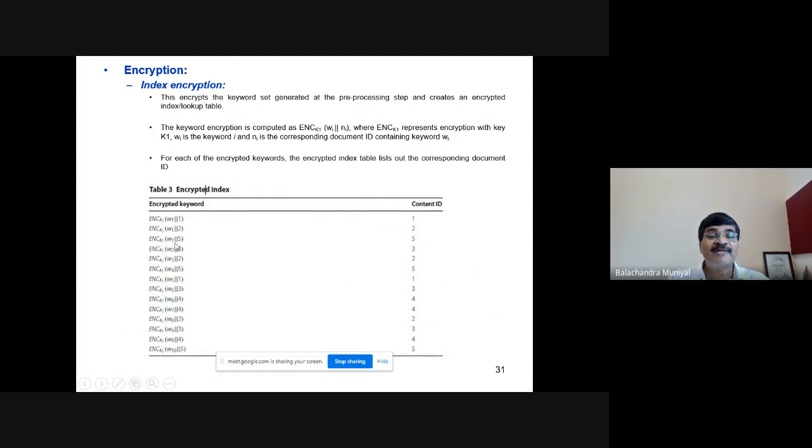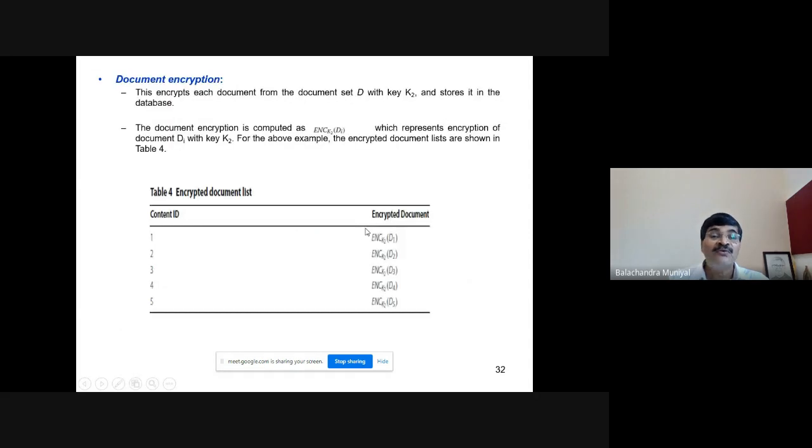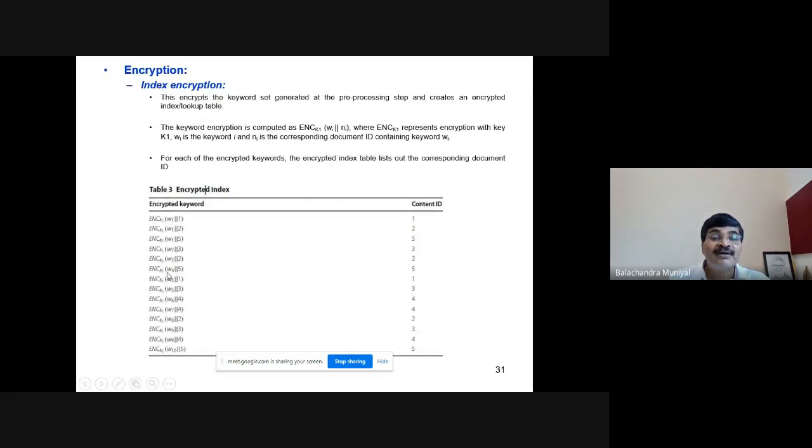Similarly, W1 is present in document 5 also, but you know that in the token generation, T5 is equal to ENC K1 of W1 concatenate 5, which is comparable to this entity, ENC K1 of W1, 5. That is the third entity here in the encrypted index, and the content ID obtained is 5. So W1 is present in 5 and the content ID is returned to the client.